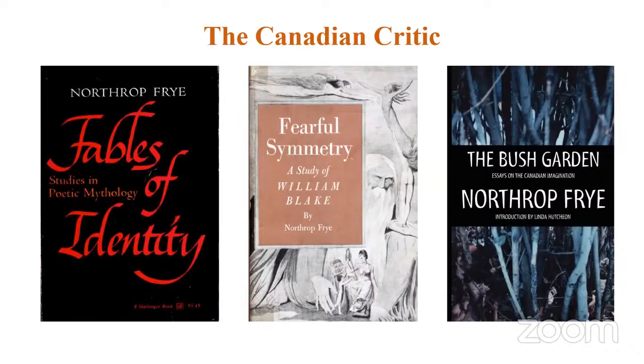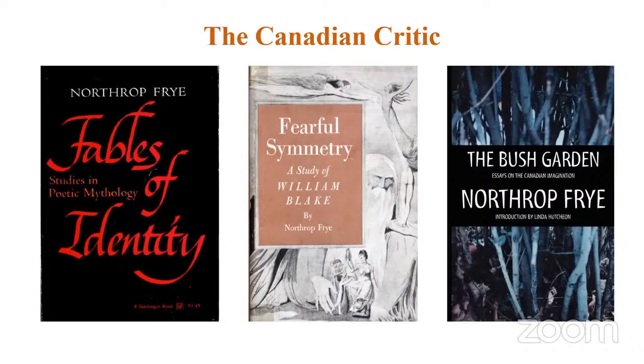This is how Northrop Frye says this is the theme which runs throughout Canadian literature, right? And you have another famous critic and also novelist, Margaret Atwood. Margaret Atwood borrowed this concept from Northrop Frye, and she wrote another book called Survival, which also talks about Canadian literature, right?